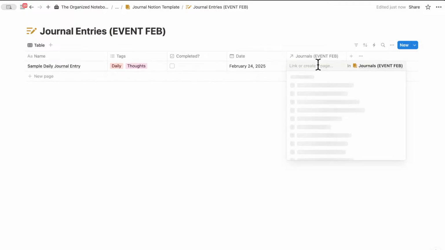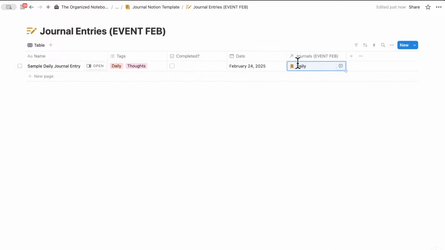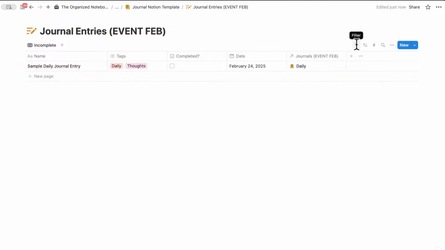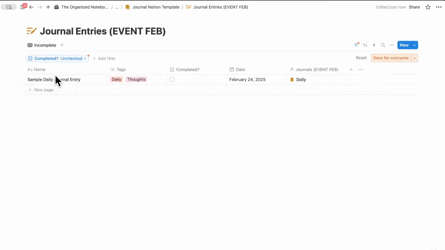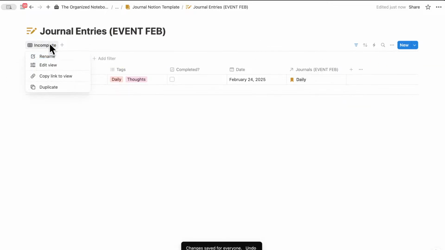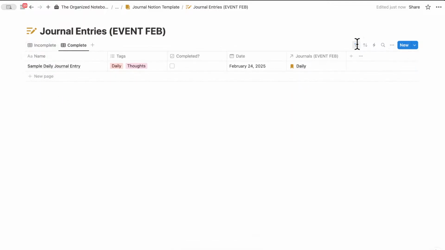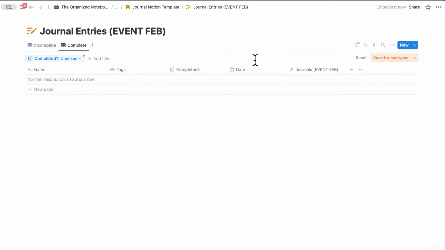So now what you can do is tag it to the daily journal like this so that this entry belongs into your daily journal. So this is really important to add. And the other thing we're going to do is just create our incomplete and complete tabs. So this one is going to be incomplete, which means that we haven't checked this off. And then we can add a filter where the completed is unchecked, save for everyone. And then we can duplicate this one, and then this one can be called complete. And then we can add the filter, which is that it's checked.